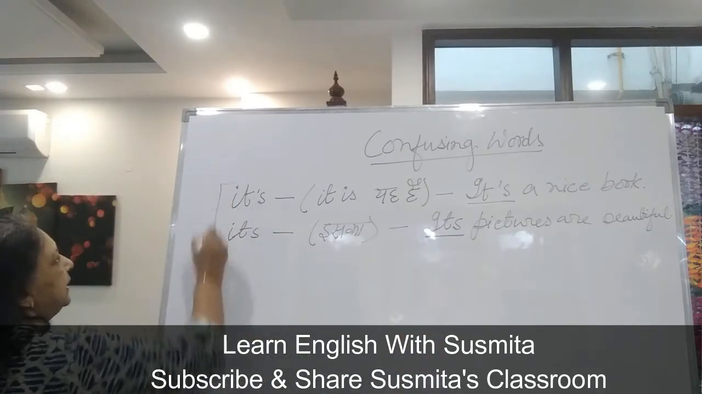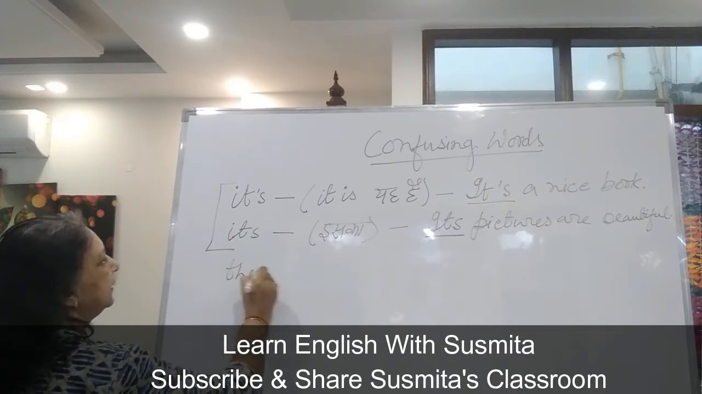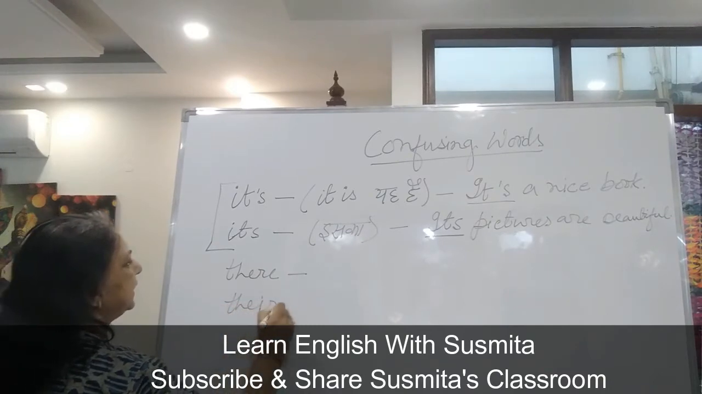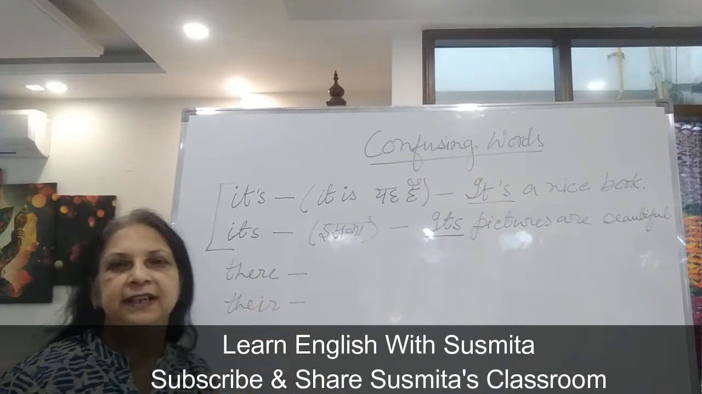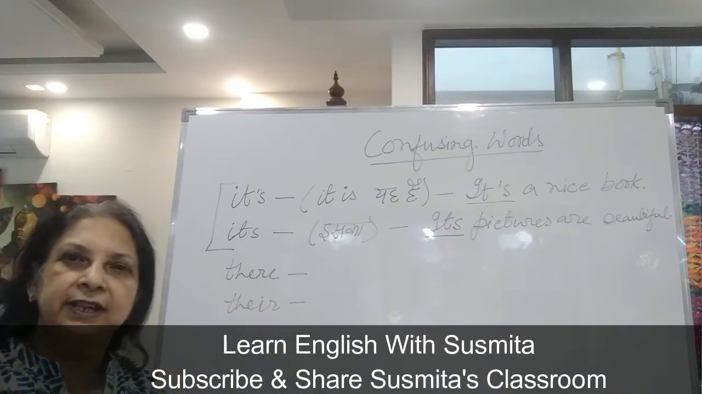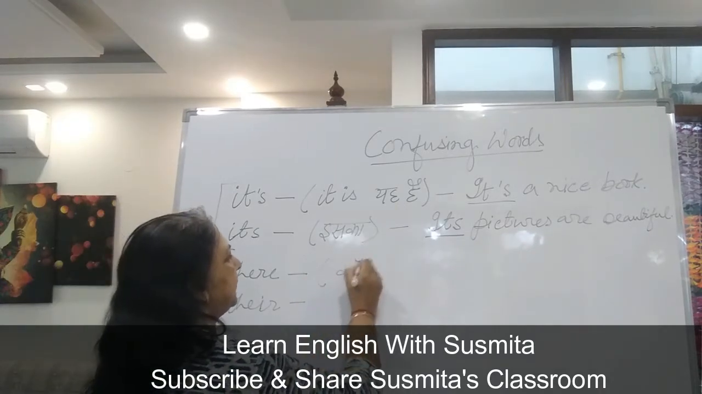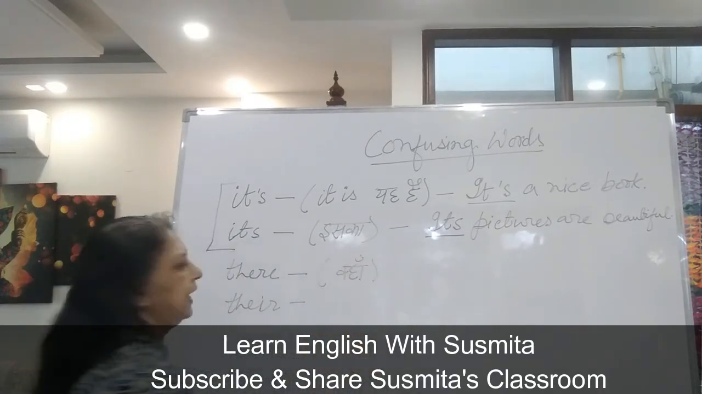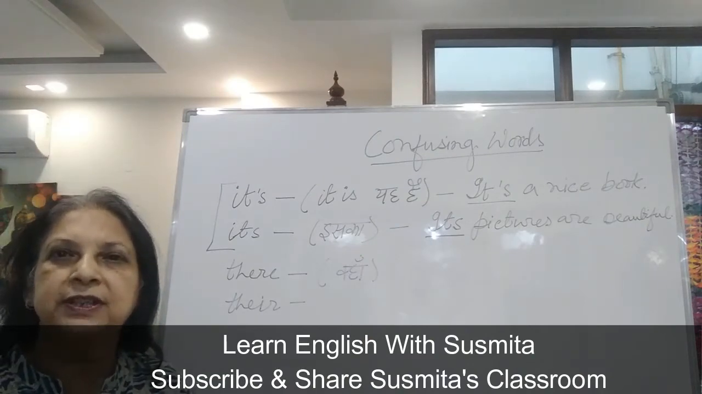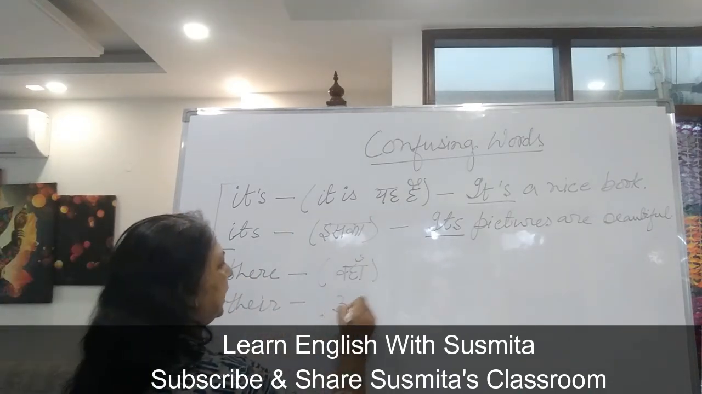Next example is there and their. One is THERE and second one is THEIR. These two words are really confusing. Okay. THERE means somewhere else, जिसको हिंदी में बोलते हैं वहाँ. And THEIR means possession. It shows the possession of them. So that is unka.